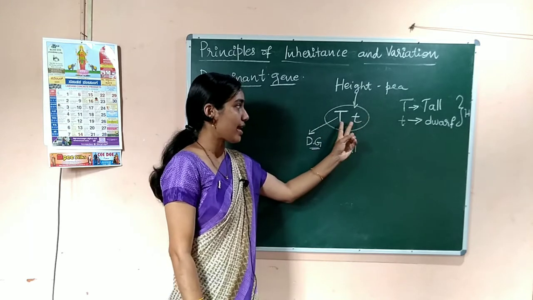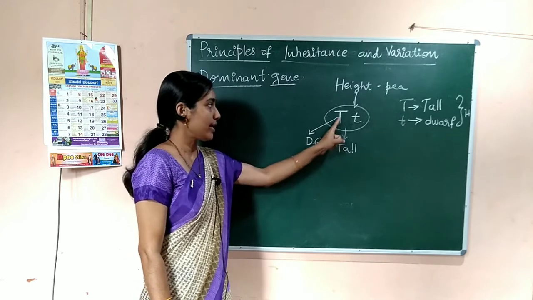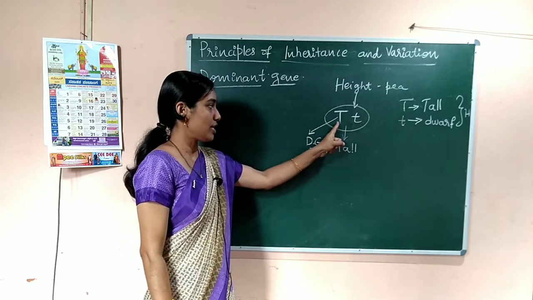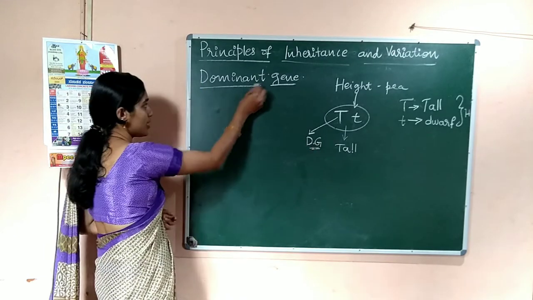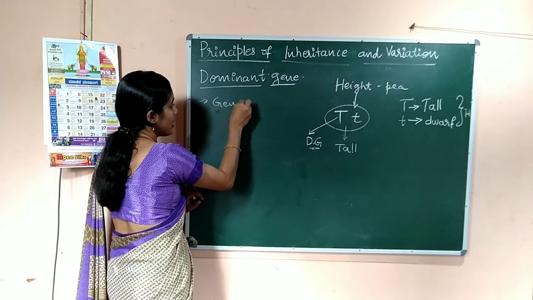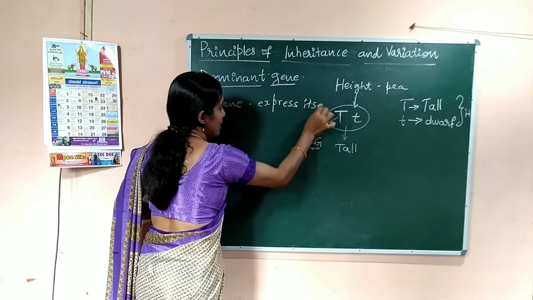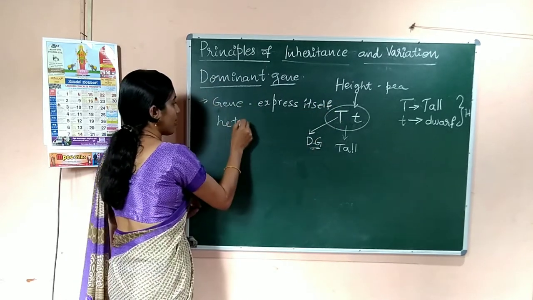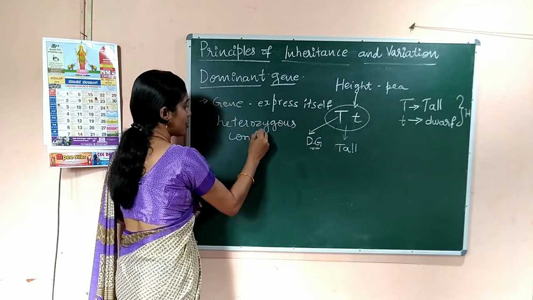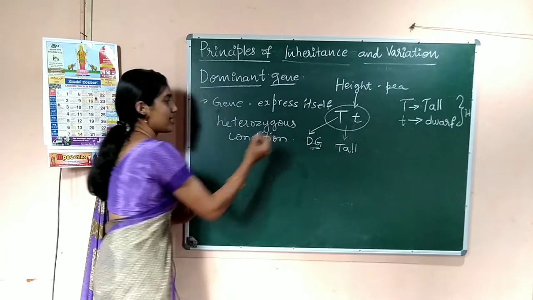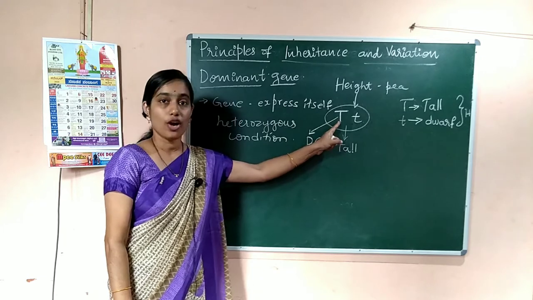Of the two genes in the heterozygous condition, the gene that can express itself is called the dominant gene.